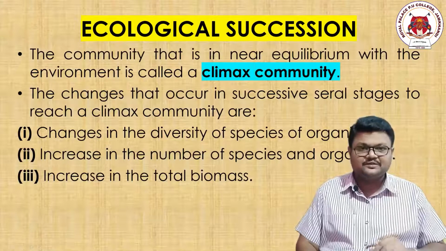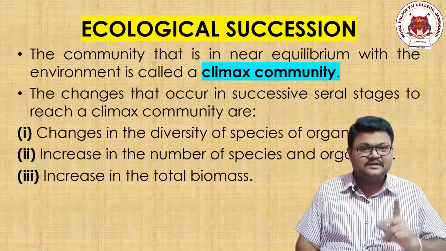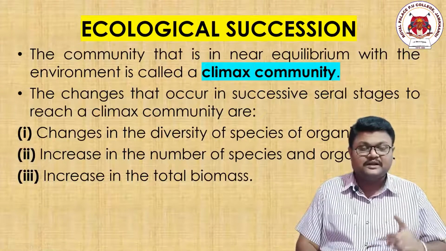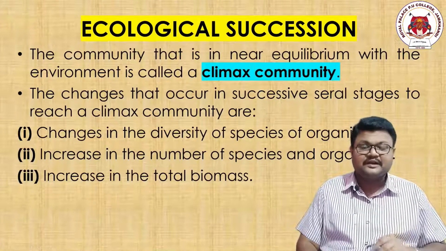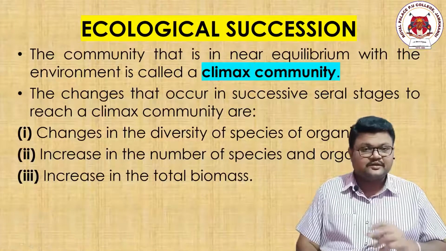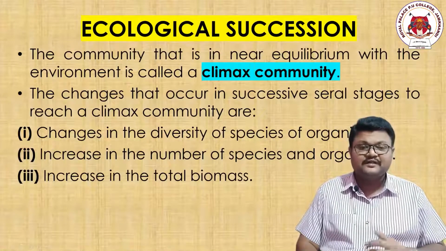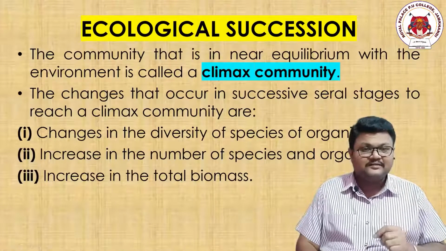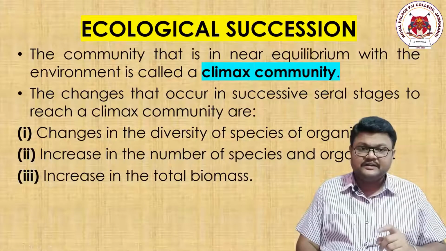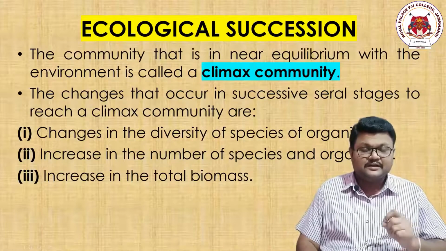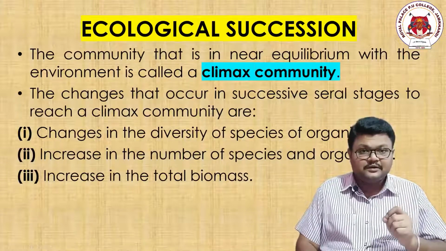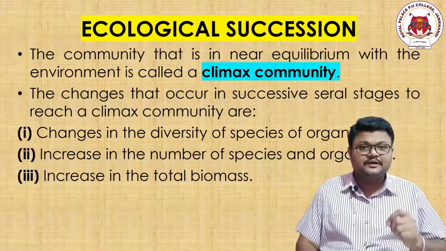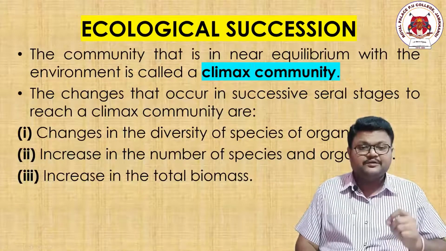In any ecosystem, nature will be in an imbalanced position only when the carnivores are more than the herbivores. It is a basic thing, and this kind of community or group of communities which are nearly equivalent to the environment are called a climax community. Are you understanding? A climax community is that kind of community wherein the group of individual communities are near equivalent to the environment or near equilibrium with the environment.